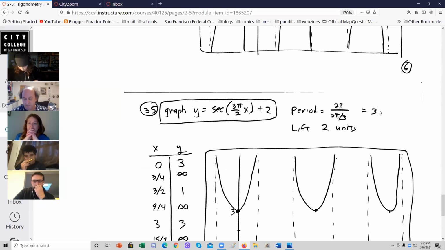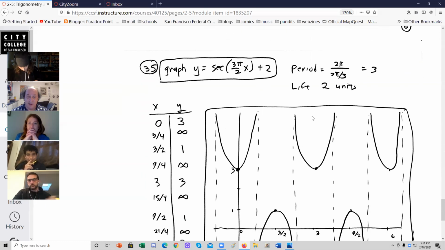Call me incorrect. I'll have to change this. But I'm going to change this to 2/3 just to make it a little easier. And okay, if this were 2/3 instead of 3 halves, then we'd have a period of 3. So at 0, it'd be secant 0, which is 1 plus 2 makes a 3. And then 3 units later, we get back to a 3. Halfway between, this would be a -1 plus 2 makes a 1.